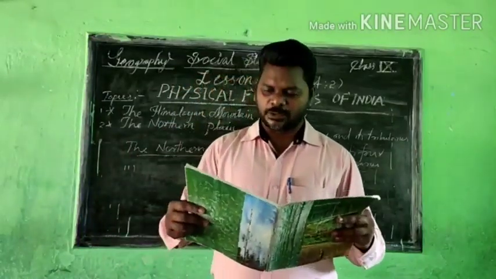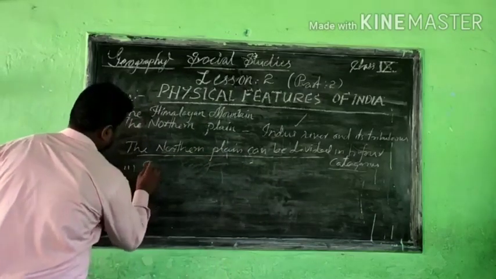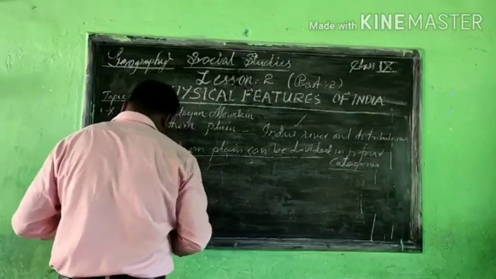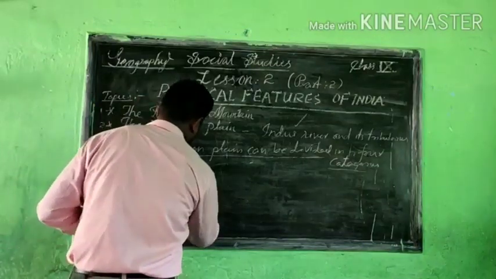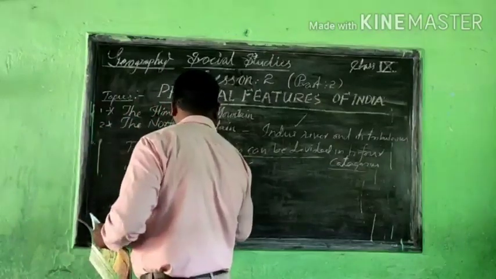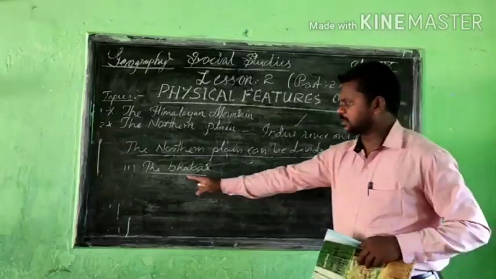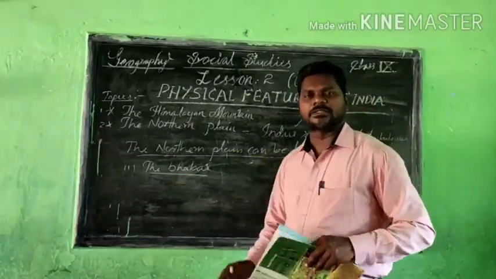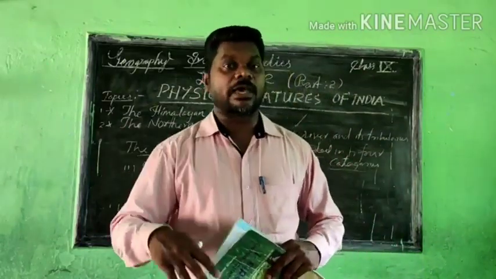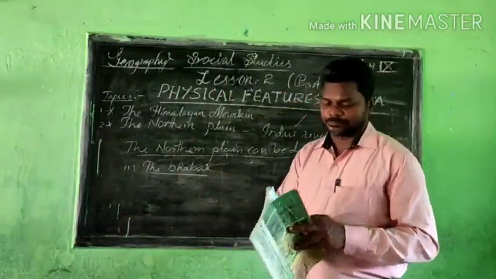When you are reading this textbook, you will get the information about the Bhabar. Okay, first one is called the Bhabar. Listen, the northern plain can be divided into 4 categories. First one is called the Bhabar, because people believed that that's a plain area only. But what are the things we are learning? We are able to see from these areas. And listen, the first one we can see is the Bhabar.